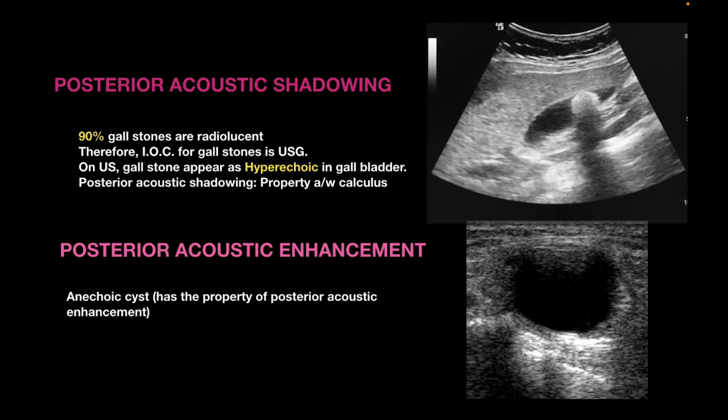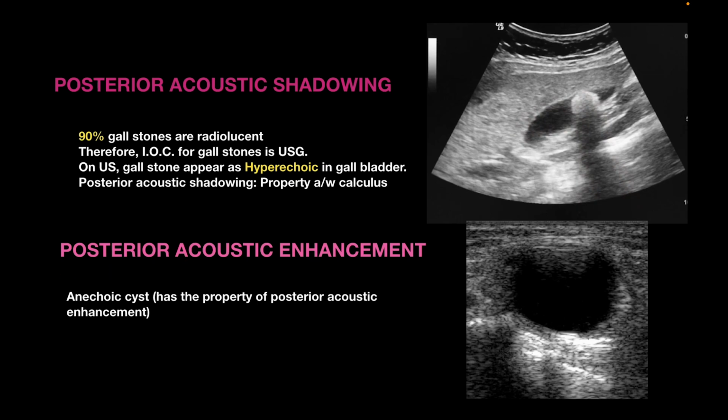So look over here. Here we have the gallbladder, and here we can see that hyperechoic stone. Just behind this we can see that there is posterior acoustic shadowing. Yeah, you can see that. Just like this, we can also see posterior acoustic shadowing in renal stones.